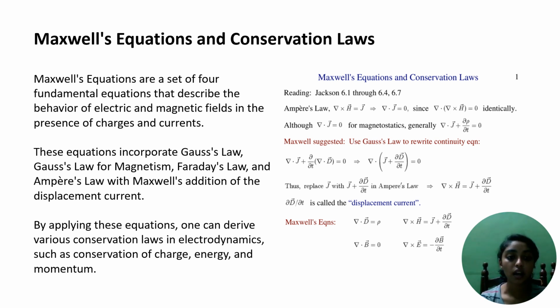Maxwell equations and conservation laws. Maxwell equations are a set of four fundamental equations that describe the behavior of the electric and the magnetic fields in the presence of charges and current. These equations incorporate Gauss law for magnetism, Faraday's law, and Ampere's law with the Maxwell addition of the displacement current. By applying these equations, one can derive various conservation laws in electrodynamics such as conservation of charge, energy, and momentum.